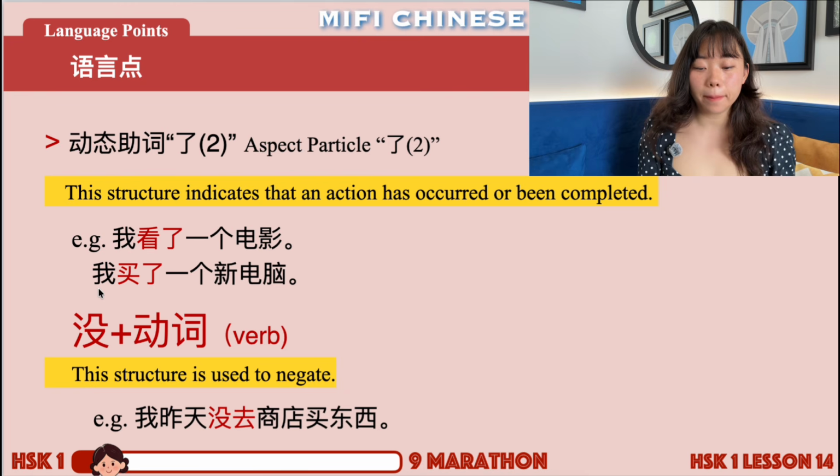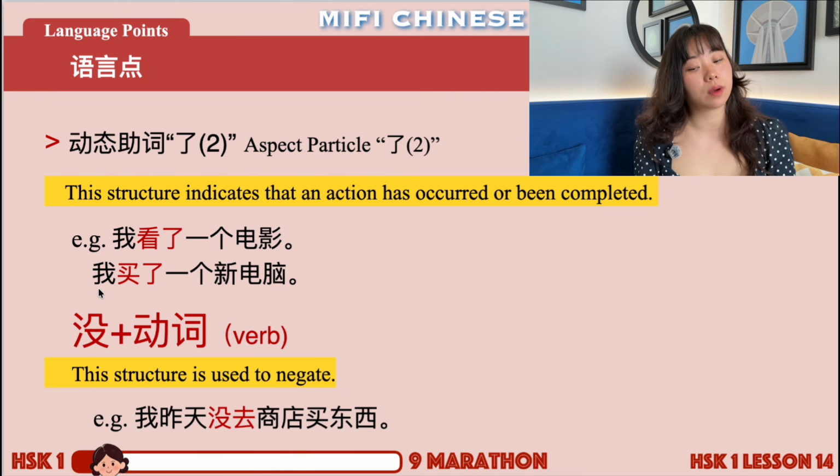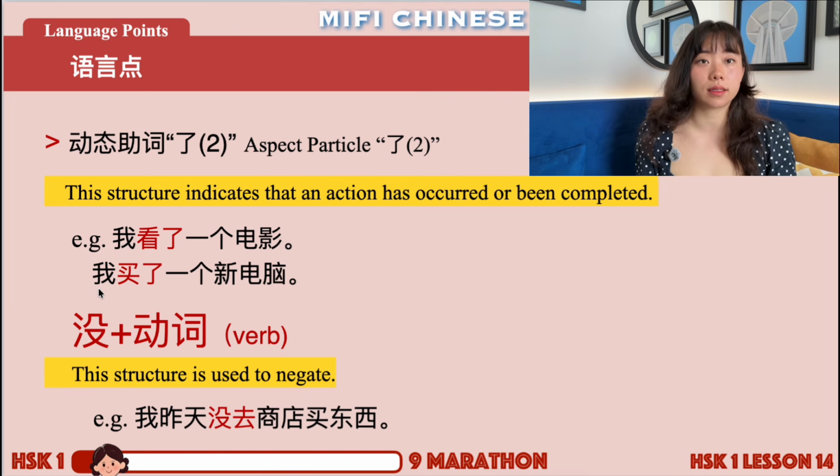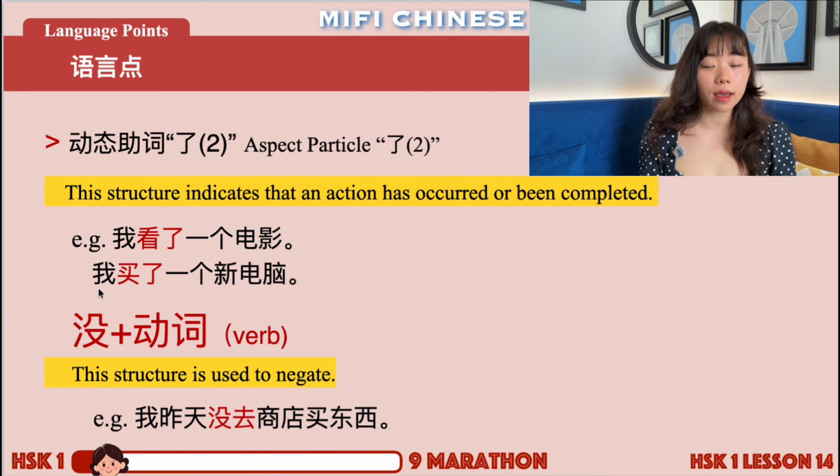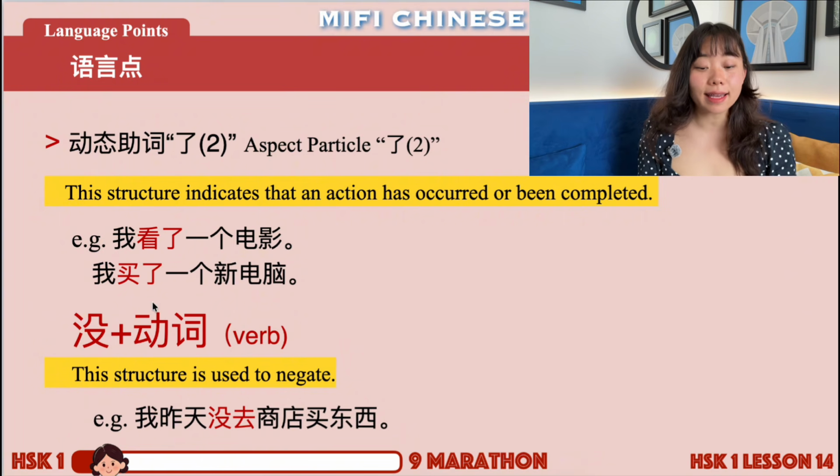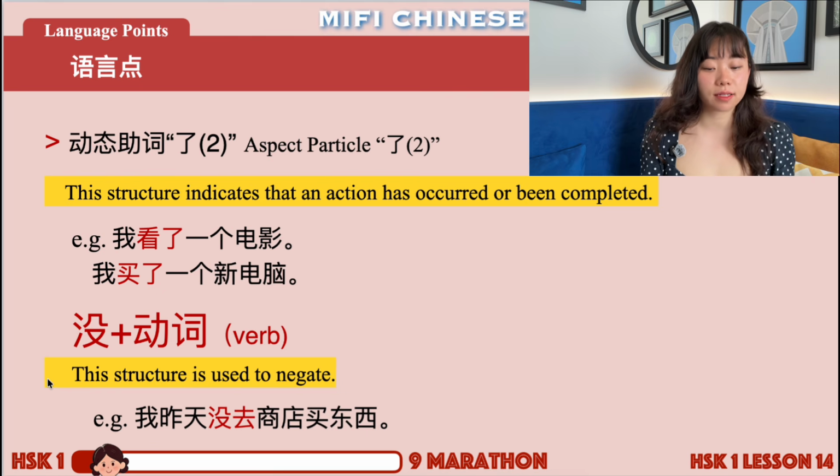And then 我买了一个新电脑. How do we translate this one? 我买了一个新电脑. I bought a new computer, right? I have bought a new computer. The action of buying things, 买, buy, is completed, right?